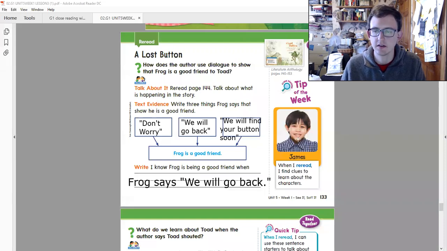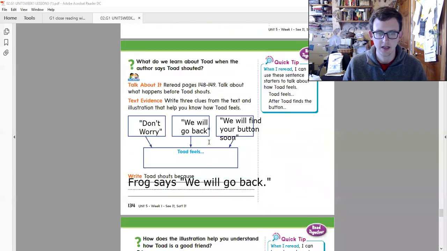Tip of the week. James. When I reread, I find clues to learn about the characters. So here, James would have read these words and found that Frog is a good friend. Okay, let's go to the next page.